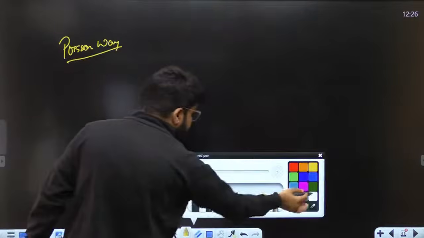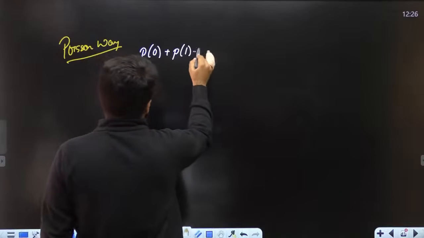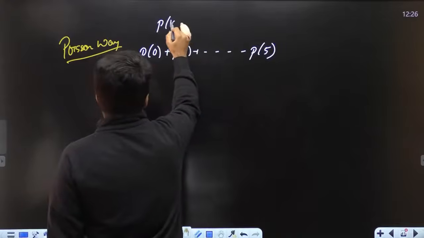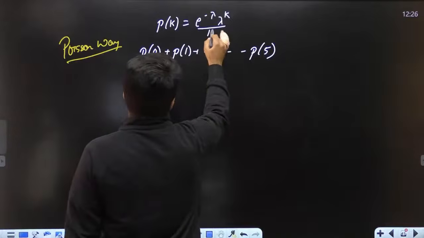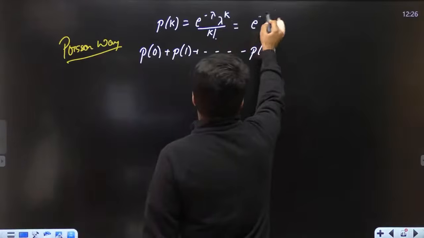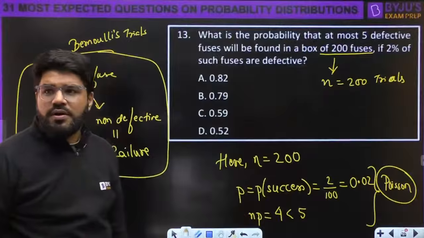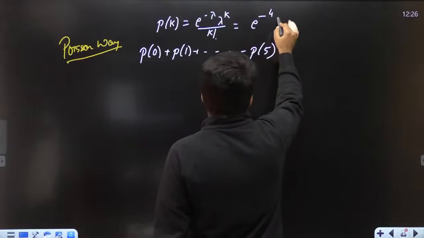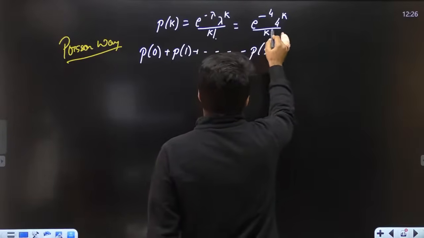we are required to do P0 plus P1 up to P5. But what is P of k? P of k is e power minus lambda, lambda power k divided by factorial k. Lambda is already calculated. Lambda is n into p, that is 4. So e power minus 4, 4 power k upon factorial k.